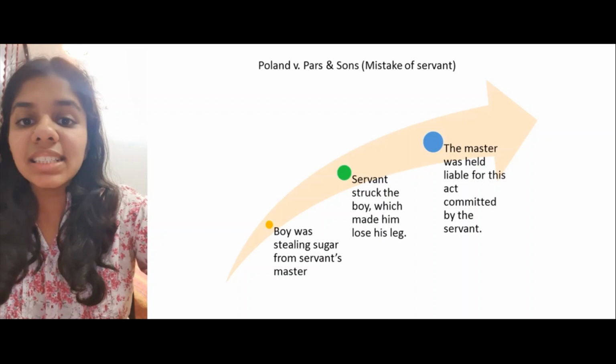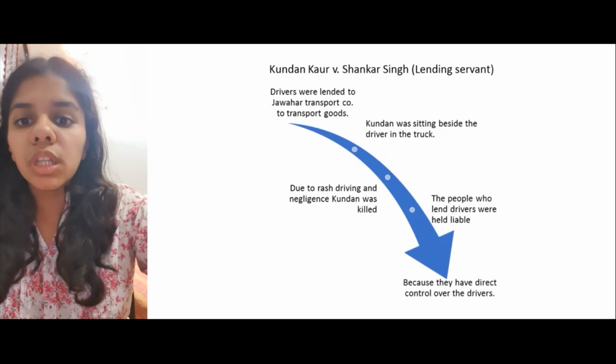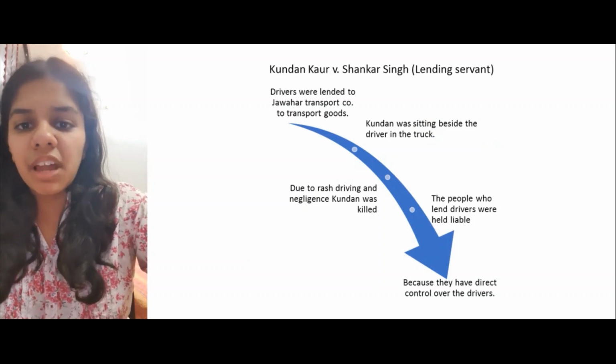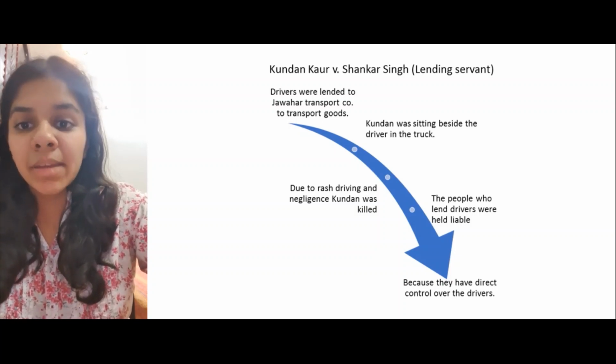The next case is based on lending of a servant. It is Kundan Kaur versus Shankar Singh. In this case, drivers were lent to Jawahar Transport Company to transport goods. Kundan, a guy, was sitting beside the driver in the truck. Due to rash driving and negligence, Kundan was killed. The persons who lent the drivers were held liable because they had direct control over the drivers.